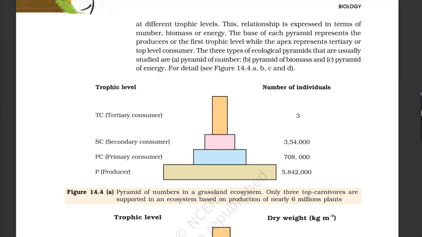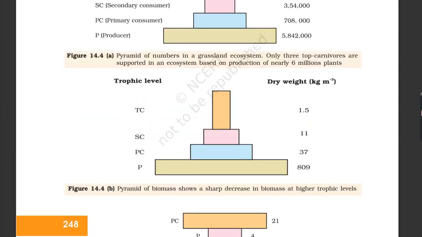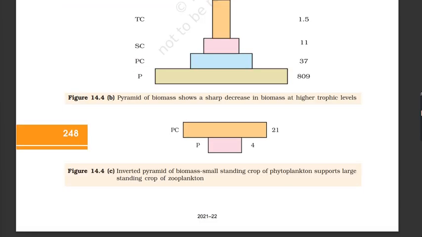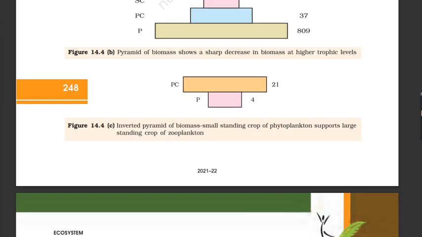Figure 14.4a, Pyramid of numbers in a grassland ecosystem. Only 3 top carnivores are supported in an ecosystem based on production of nearly 6 million plants. Figure 14.4b, Pyramid of biomass shows a sharp decrease in biomass at higher trophic levels. Figure 14.4c, Inverted pyramid of biomass. Small standing crop of phytoplankton supports large standing crop of zooplankton.